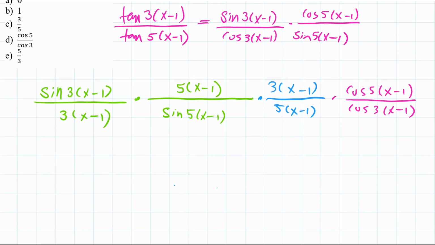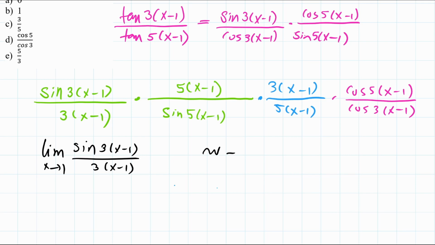So the limit of sine of 3(x minus 1) divided by 3 times (x minus 1) as x goes to 1. If I make the substitution that w is equal to 3 multiplied by (x minus 1), then I know that as x goes to 1, w will go to 0.